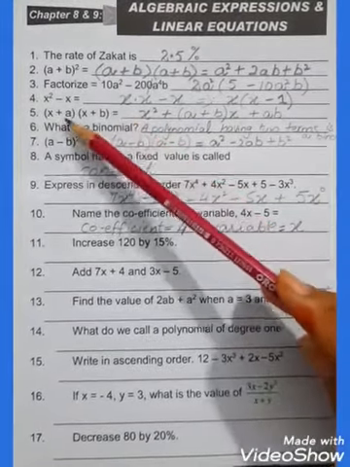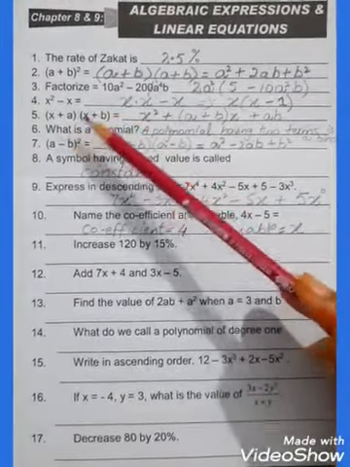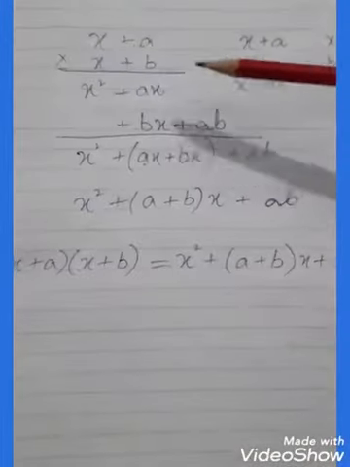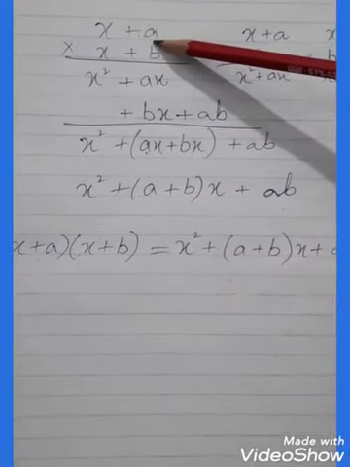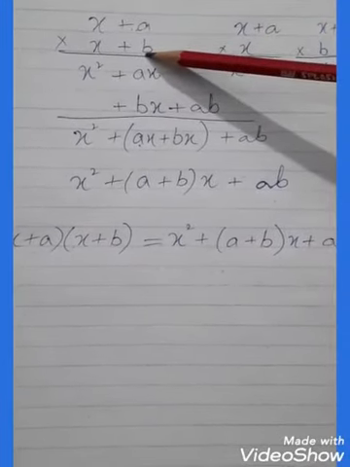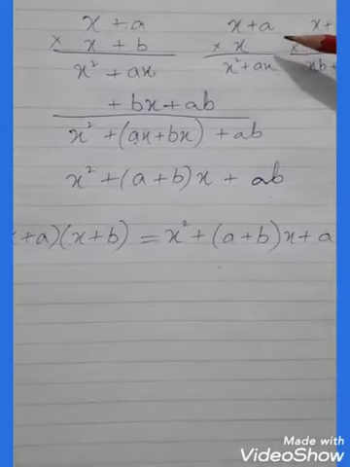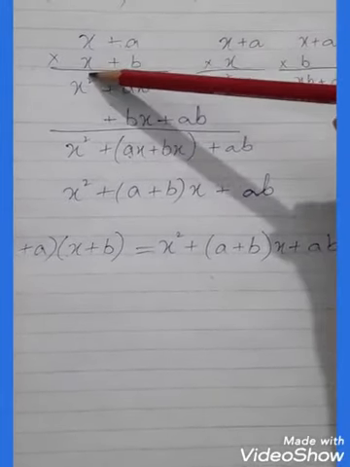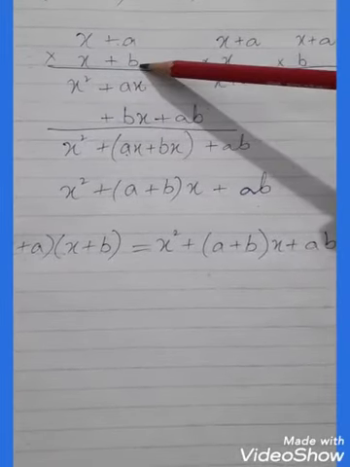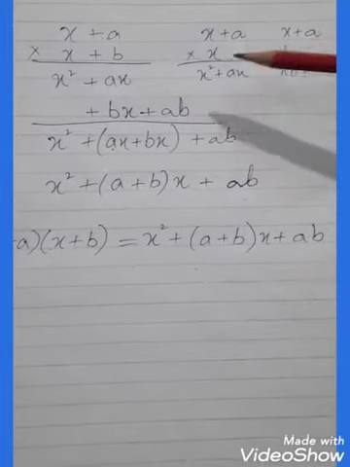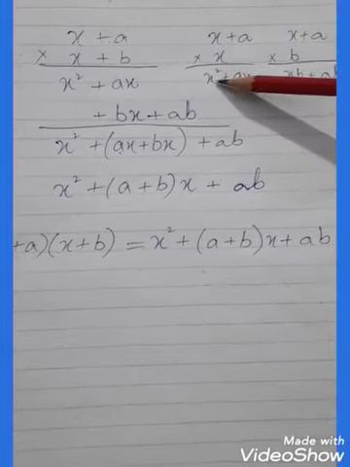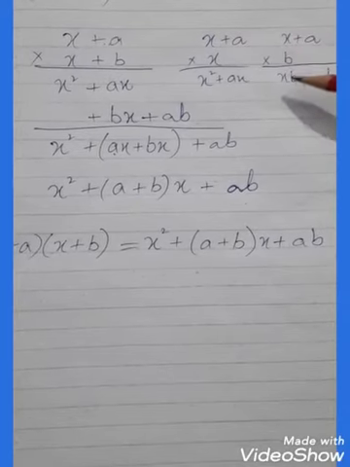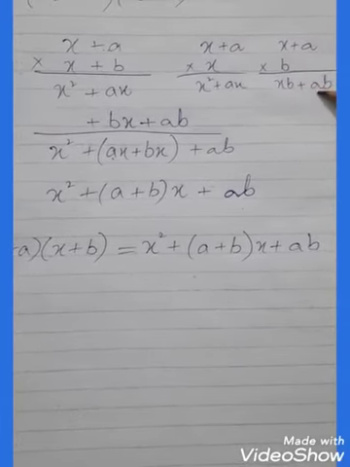Now come to question number 5. Again we have two binomials and we have to do vertical multiplication. So now come to the rough column. You can see x plus a multiply with x plus b. X plus a multiply with x: x is the first term and b is the second term, right? So x multiply with x, x square plus ax. X multiply by b, xb plus ab,